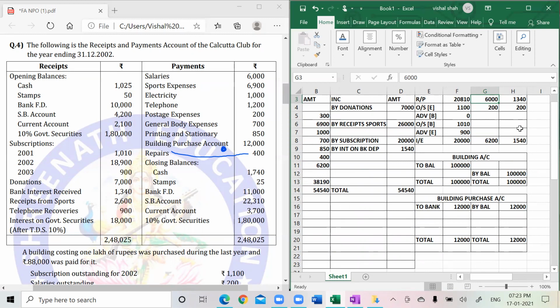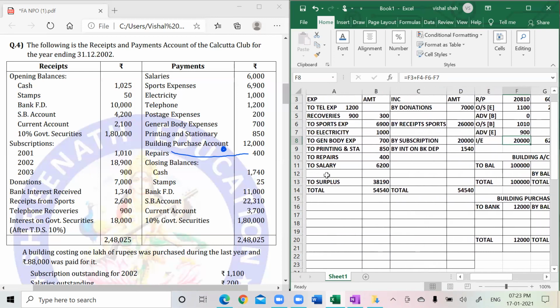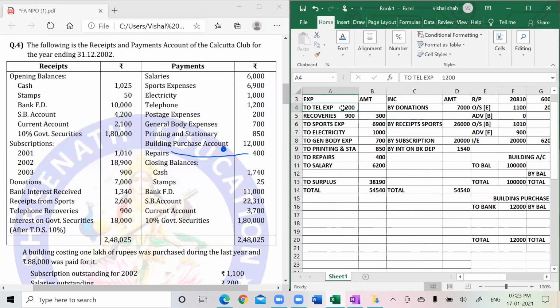How much salary? 6,000, 6,200, correct. And 1340, 1540, correct. This is also correct. Then this is 300.